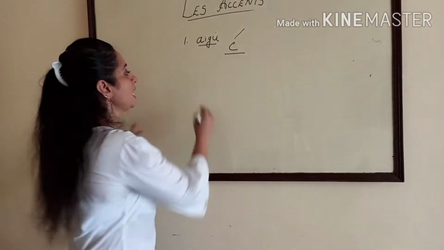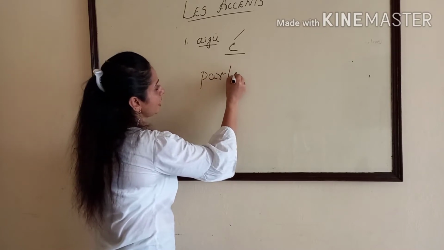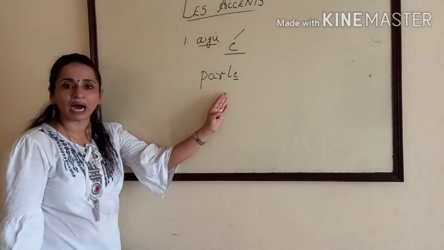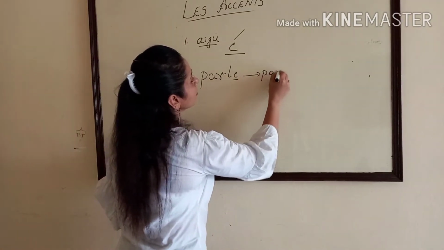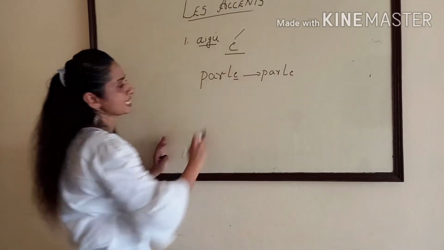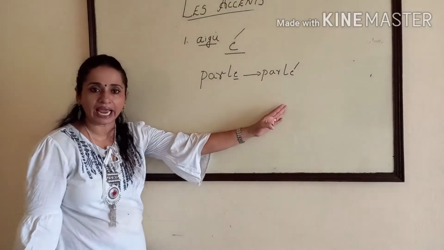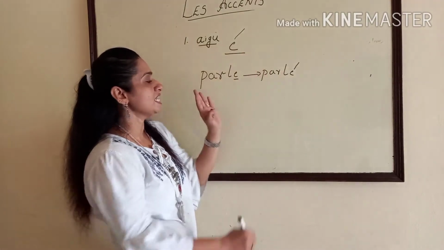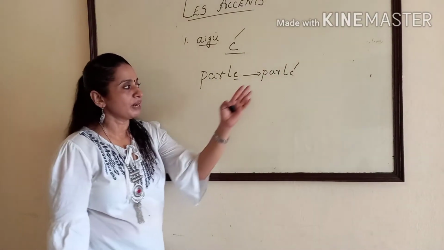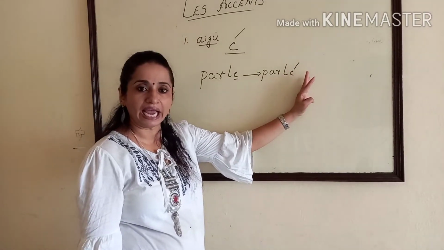For example, if you write parle, P-A-R-L-E, you will pronounce it as parle. But when we use accent aigu, the pronunciation will change to parler. Parler. Normally, E is pronounced as A. But when we put accent over E, it is pronounced as A.